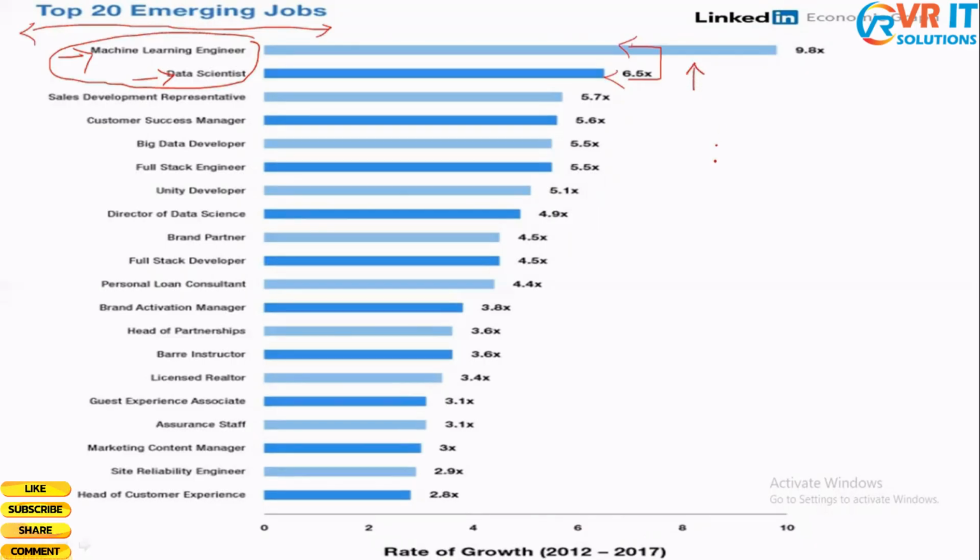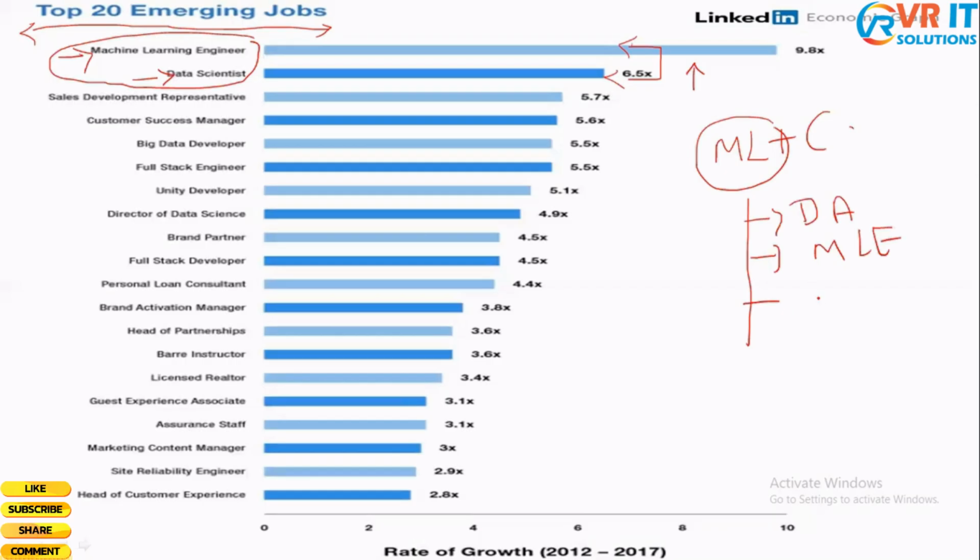So that's the reason you can go with the machine learning domain. And as I told you, you can get into data analyst, machine learning engineer, data scientist, or business analyst, and there are so many other options basically. You can get into one among these, and you can see that machine learning engineer and data scientist are in high demand, with a lot of opportunities for you guys to get into.